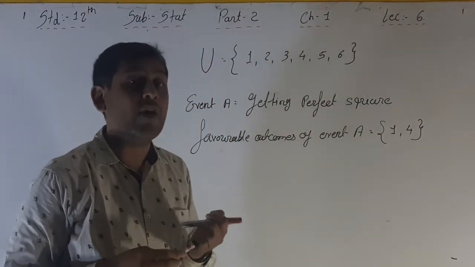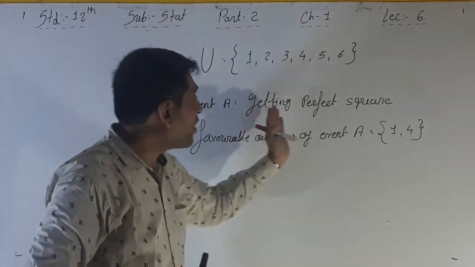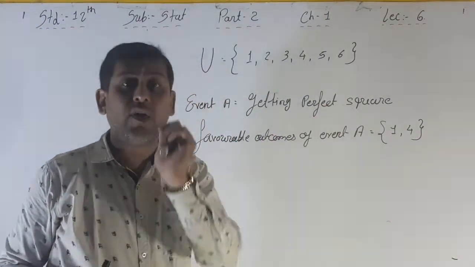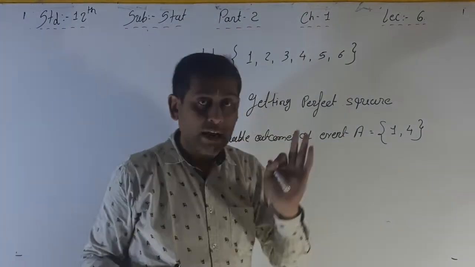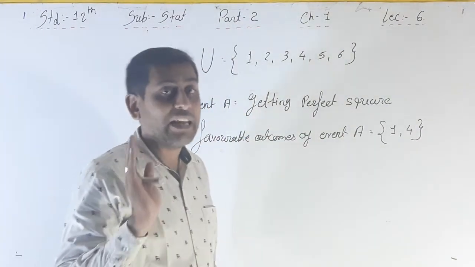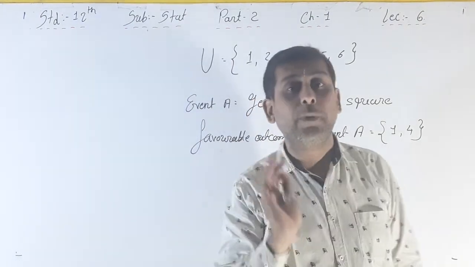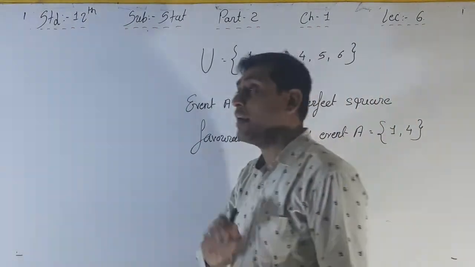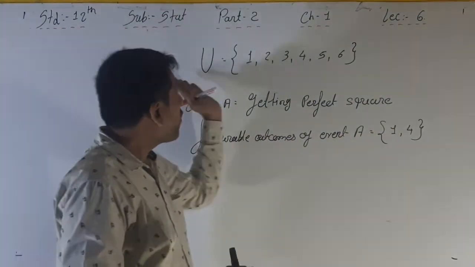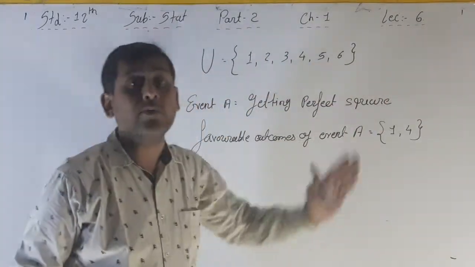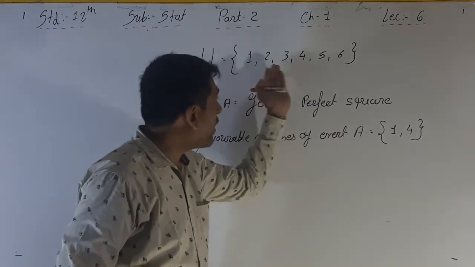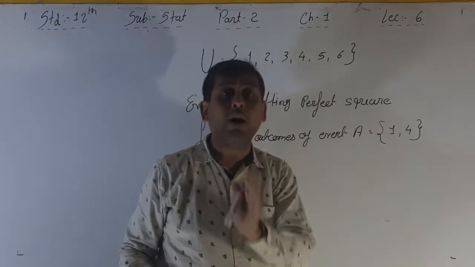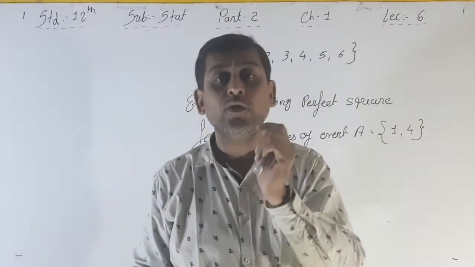Here, what does favorable outcomes mean? Whatever we want, that is a certain event; we want a perfect square. That is your event A, right? From all the outcomes of the sample space we select the perfect squares, 1 and 4, and that is called the favorable outcomes of event A.